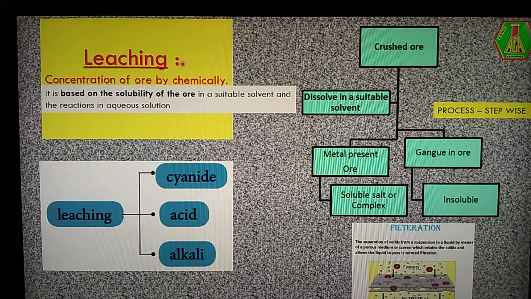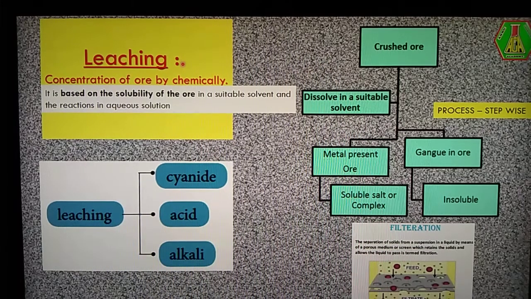That's why the leaching process is highly sensitive, and compared to a physical method, it is one of the very best methods. That's why the leaching process was introduced. For noble metals, whenever we extract a noble metal in the metallurgical process, the leaching process is one of the best methods for concentration of a noble metallic ore.